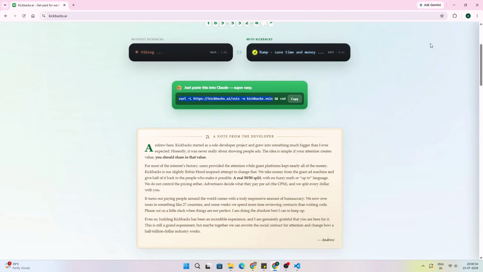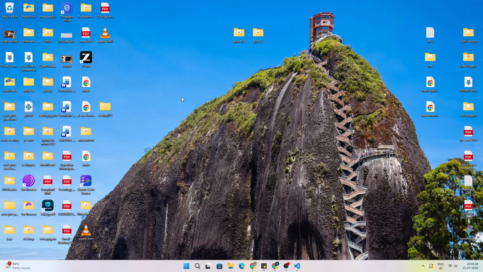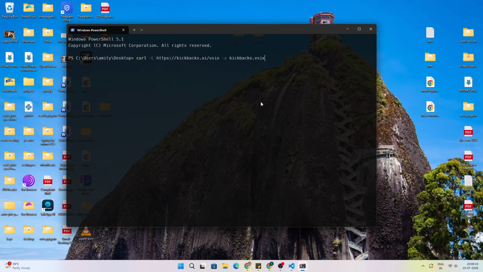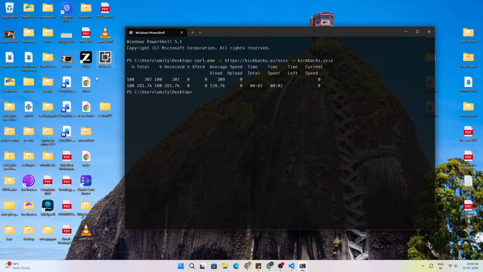So open a terminal. Let me go to the desktop. Okay, I'm going to open a terminal over here, and I will paste this command. If you are on macOS or Linux, then this command will work as it is. And if you are using PowerShell, as I am, you need to add .exe after the curl, and it will download the extension. It will appear over here. As you can see, the Kilo Code AI extension is downloaded.